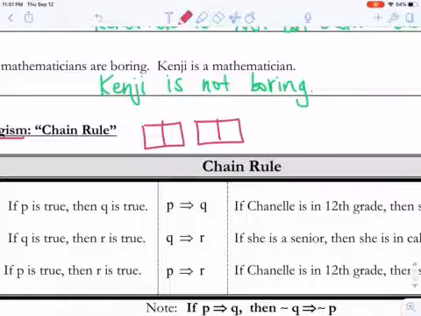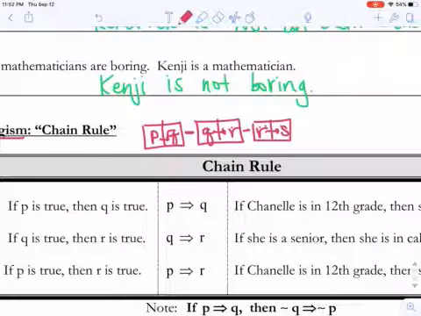Let's say if we have 1 and then 2 and then 2 here, and then we'll go to 4, we can keep linking up here. So because these are linked up, the chain rule says, let's pretend instead of these being numbers, let's say they're statements. So let's say P implies Q. So then the next domino would have to start with Q. And let's say that statement implies R. And then the next domino would have to start with R. And that would imply, let's say, S. We could keep going and going and going.